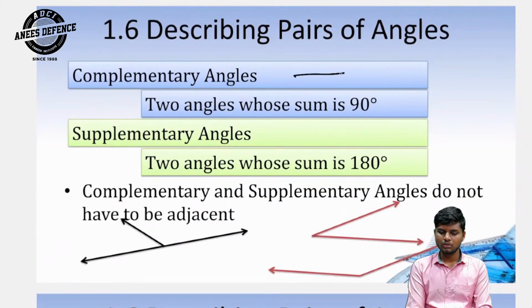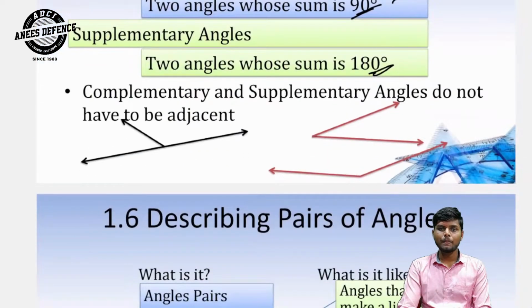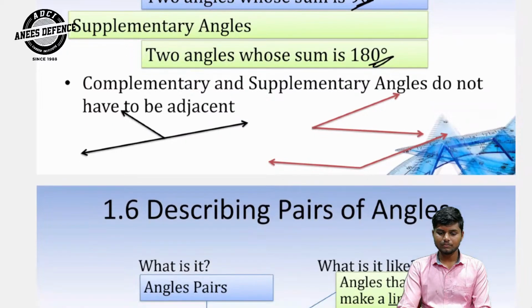Complementary angles: two angles whose sum is 90 degrees. Supplementary angles: two angles whose sum is 180 degrees. Complementary and supplementary angles do not have to be adjacent.